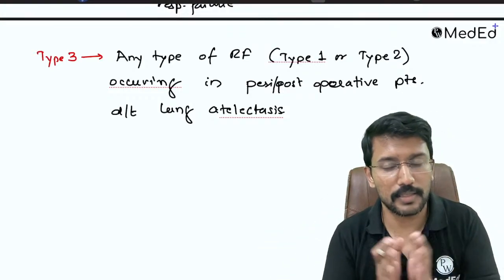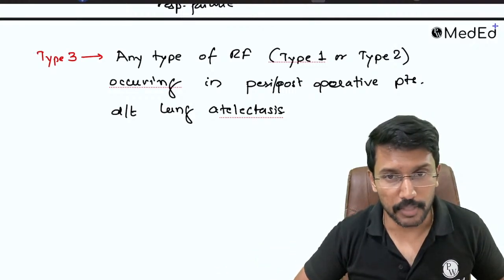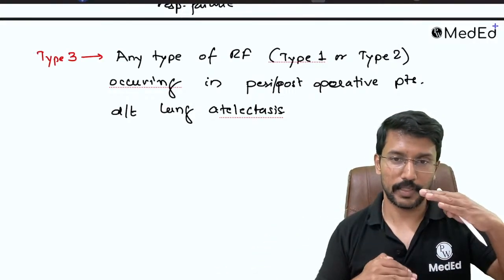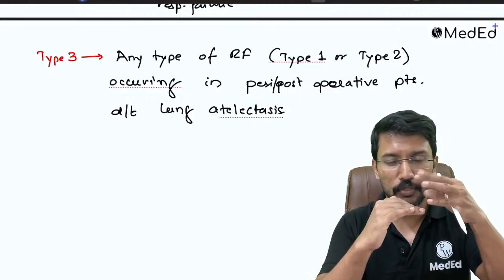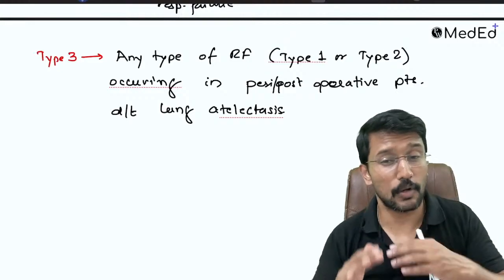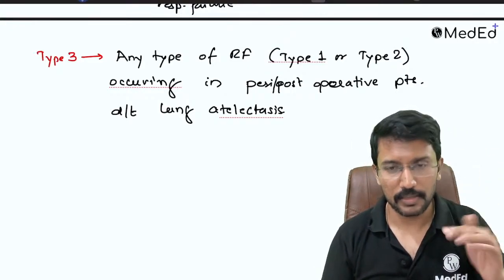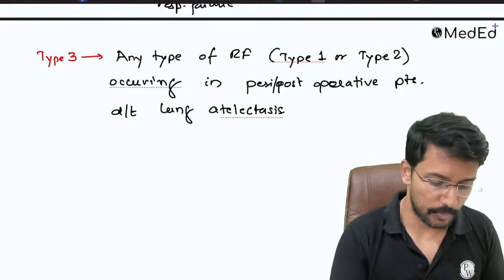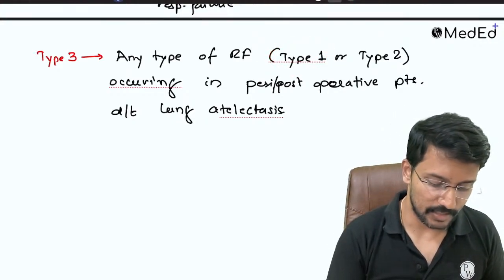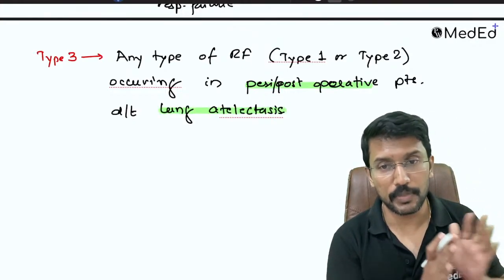Why does it get collapsed? Because for abdominal surgeries, especially laparoscopic surgeries, we insufflate carbon dioxide into the abdomen. We expand the abdomen, but we push the diaphragm up. So when the diaphragm gets pushed up, the lower portion of the lung gets collapsed. Once it gets collapsed, that part of the lung is not participating in gas exchange. Because of that, your oxygen level starts dropping. So most likely you will end up with type 1 respiratory failure. But because it is happening in a specific setting, the peri or post-operative period, due to lung atelectasis, we call it type 3 respiratory failure.